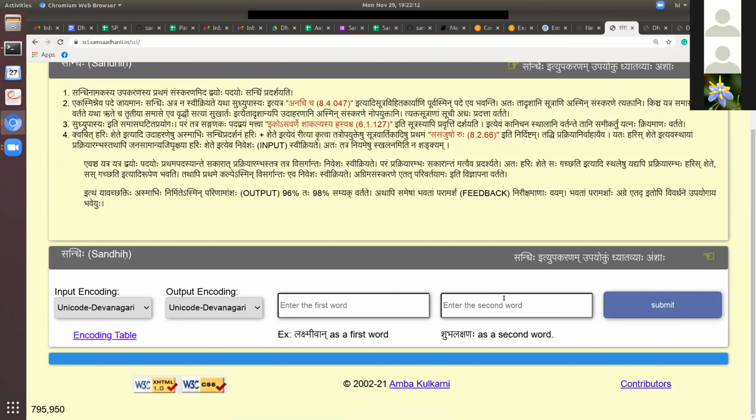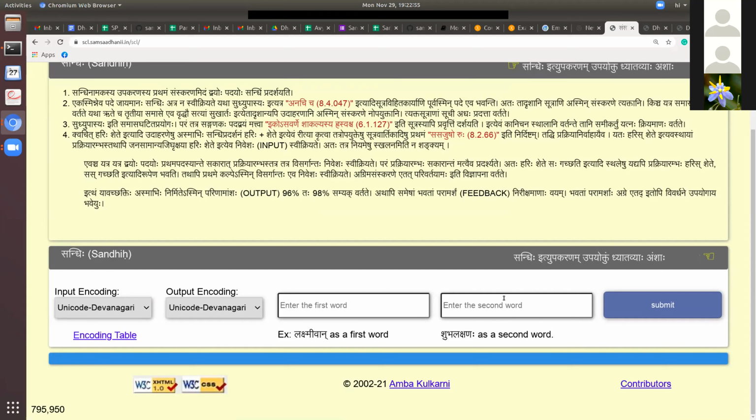sandhi. Vangmayam is an internal sandhi that takes place when you are deriving a taddhita form. These taddhita suffixes, again, we have not covered. Mayat is a taddhita suffix. When this is added to vach, certain operations are performed and you get vangmaya. So the cha changes, and so on. This is called internal sandhi. It is sandhi within the formation of a word. Vangmaya is one word. Vach and mayat are not words, and therefore you will not get that.